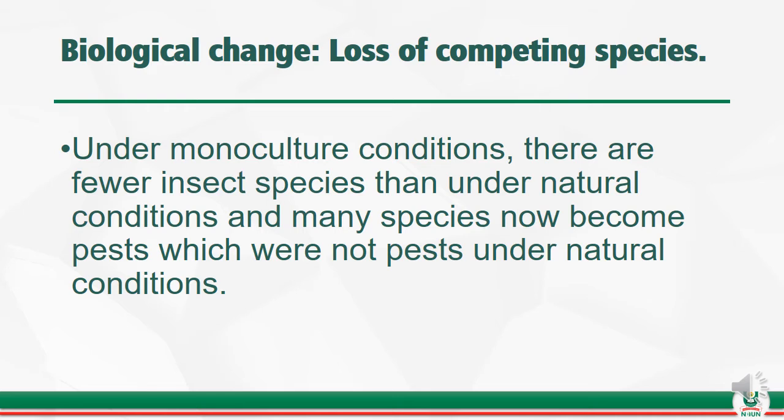Talking about biological change still, another point is the loss of competing species. Under monoculture conditions, there are fewer insect species than under natural conditions. Many species now become pests which were not pests under natural conditions, because of the monoculture in place, since that is only what they can eat. So it tends to come there and destroy the whole place.